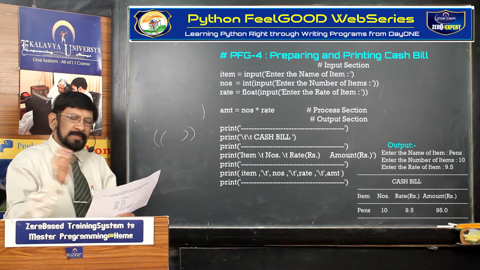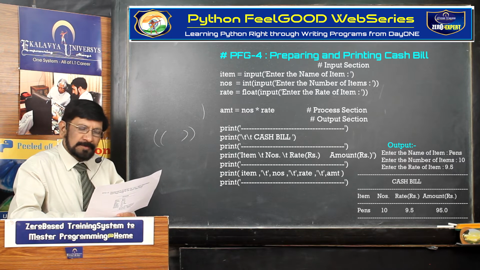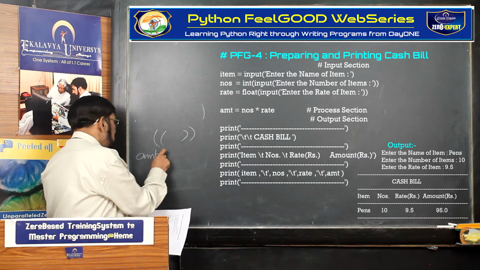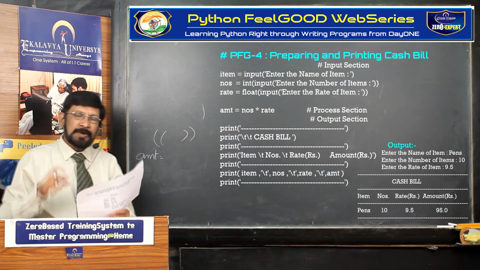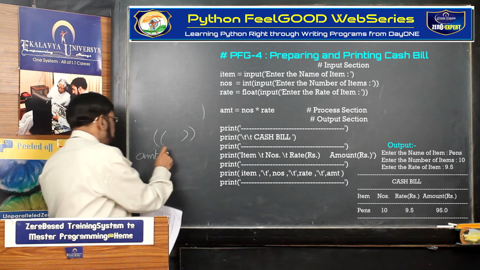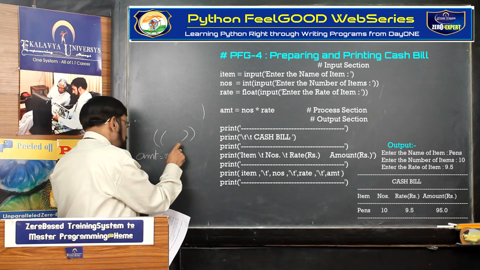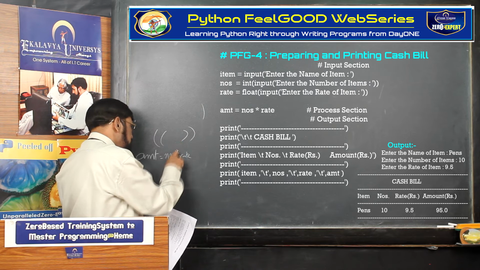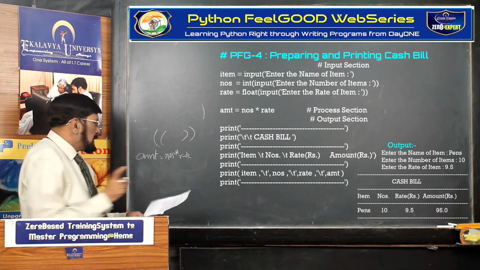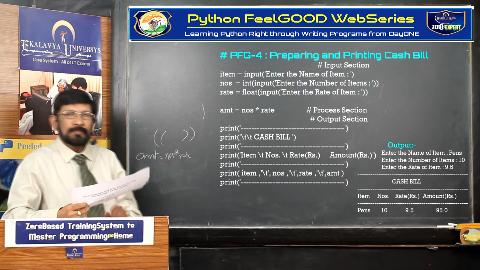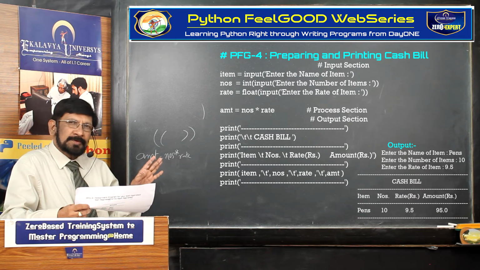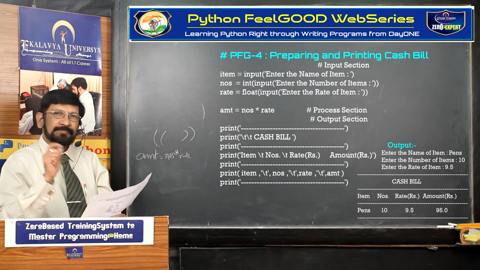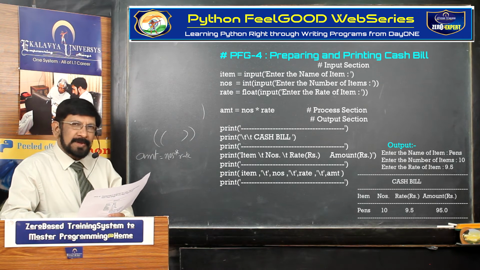Okay. Now all three input variables are filled with values. Thereafter the processing section. The processing section is meant for output variables. What is the output variable? Amount. What is the formula? Now whatever names you have given above, the same variable names you have to give. Rate. The multiplication symbol is the star symbol, the asterisk symbol, that only you have to use. As a result of that, amount is calculated. So 4 variables are filled with values: 3 variables because of reading, 1 variable because of processing. Thereafter, you have to write the cash bill.